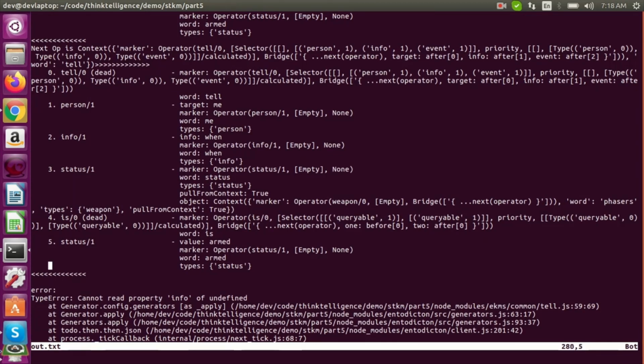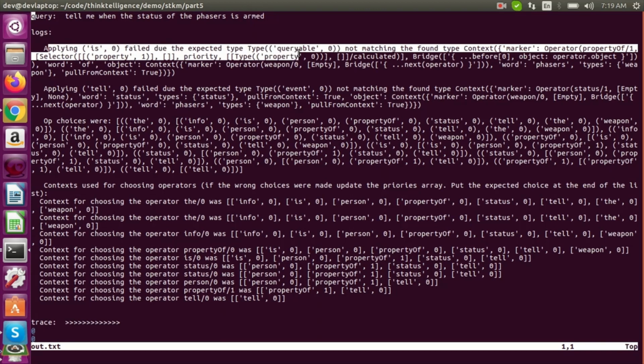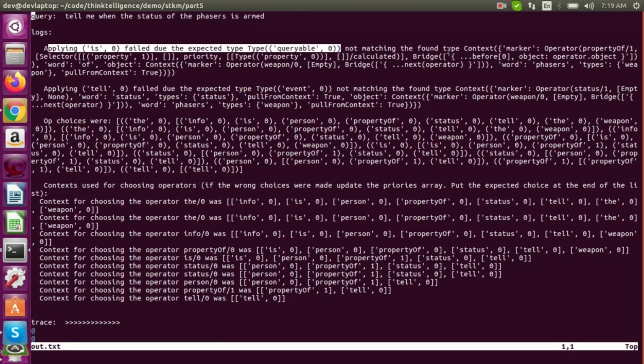What is wrong now? So it didn't apply right. Let's see. Oh, so I added these new log messages. Applying failed due to the expected type queryable not matching the found type property of. Oh no, I think that's not what the problem is. It's still an ordering one.